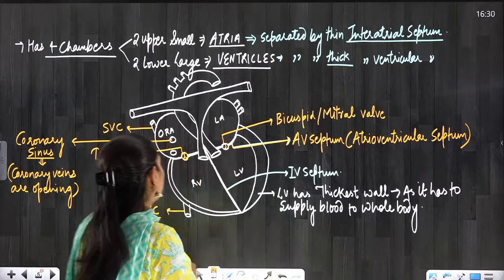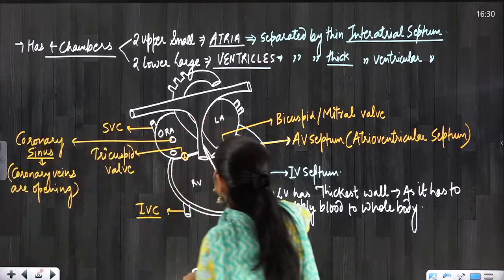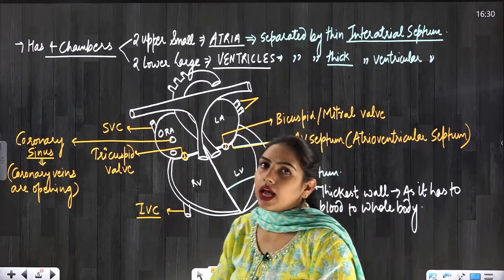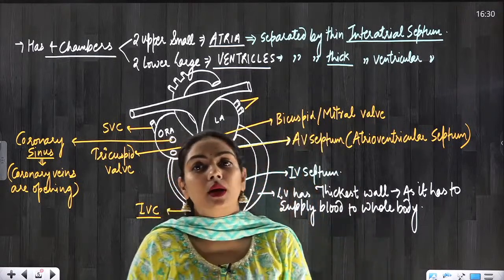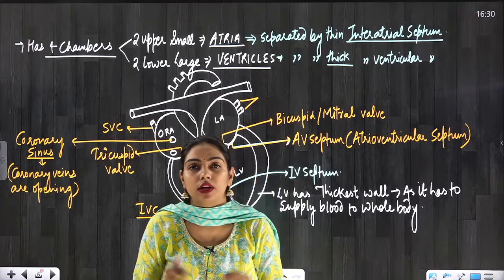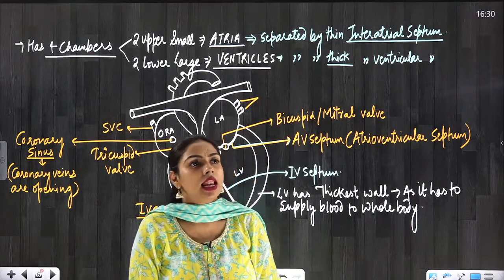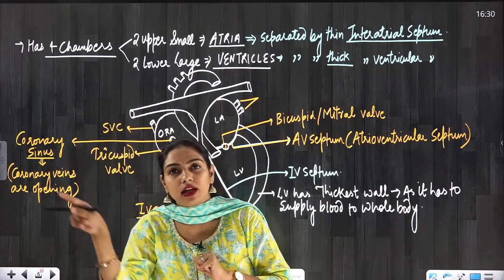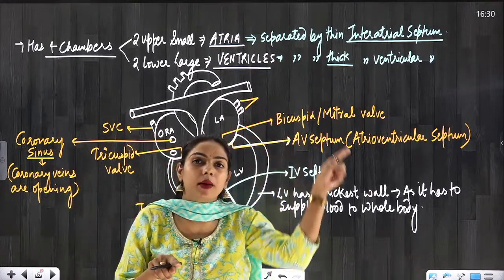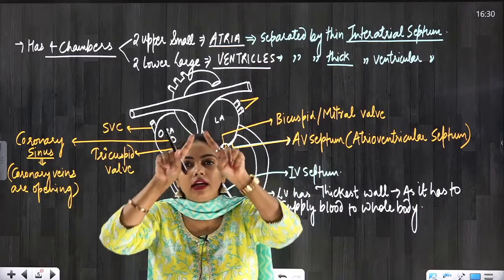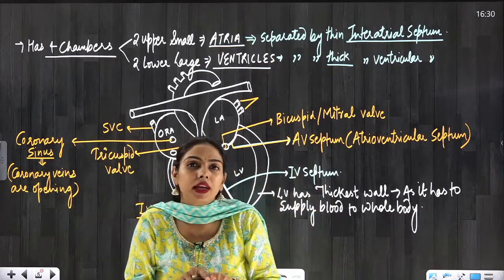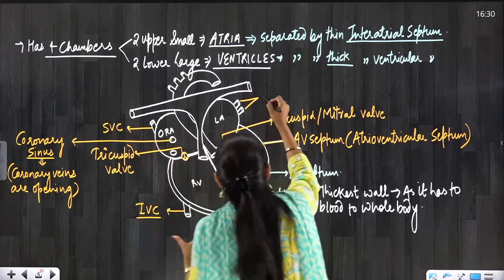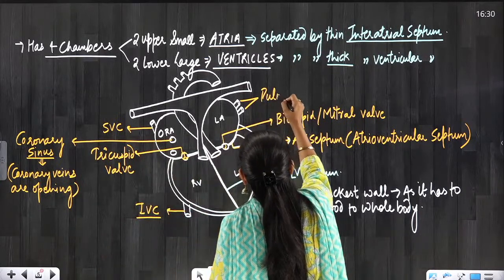Okay. Now talking about the left atrium. The left atrium is receiving oxygenated blood via 2 pairs of pulmonary veins. How many pairs of pulmonary veins are opening into the left atrium, everyone? 2 pairs. One pair is coming from the right lung, one pair is coming from the left lung, and these 2 pairs are opening into the left atrium. Okay. So these are the openings of the pulmonary veins.